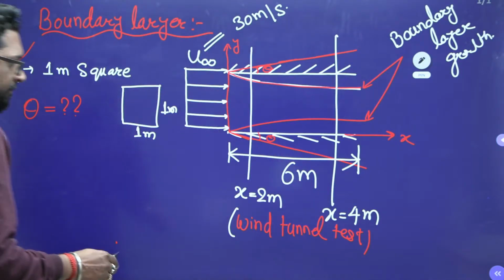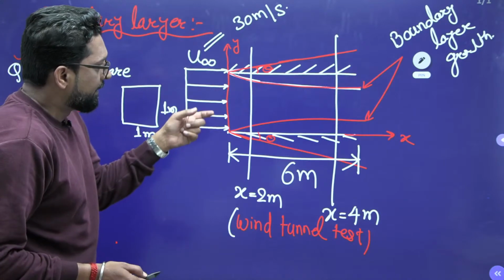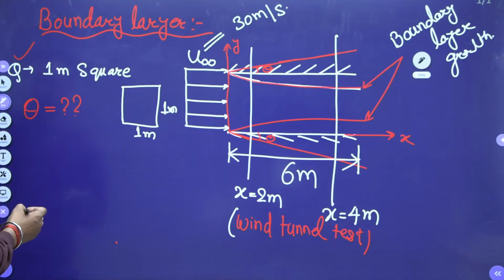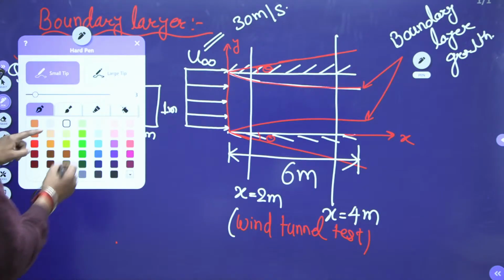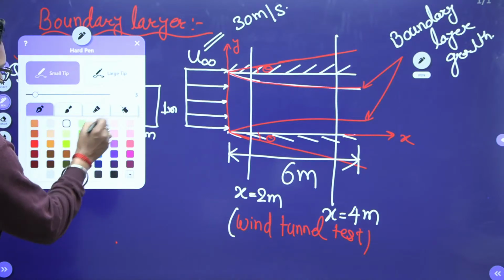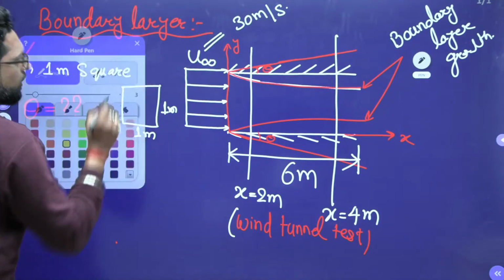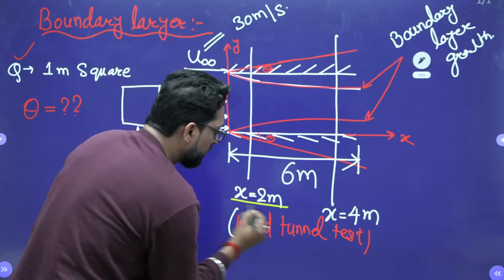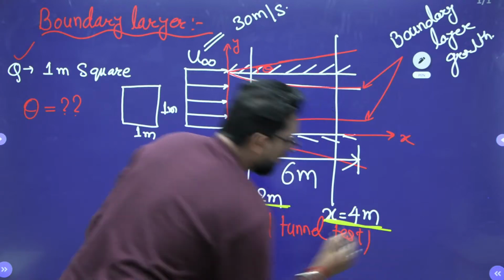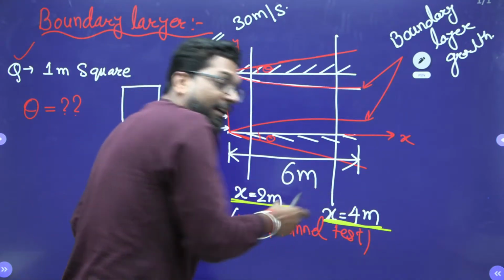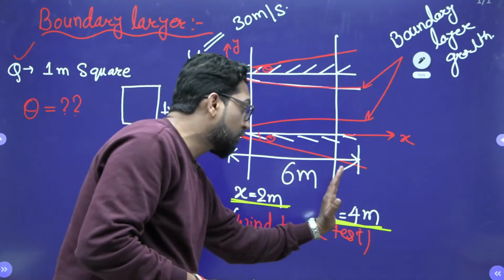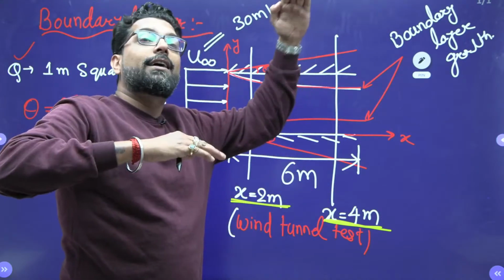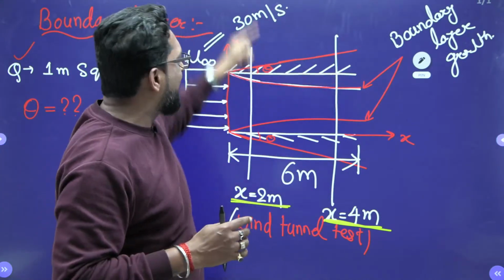So beta, see very carefully what I am telling. This is at x equal to 2 and this is at x equal to 4. Between x equal to 2 and x equal to 4, we slant the wall at angle theta.